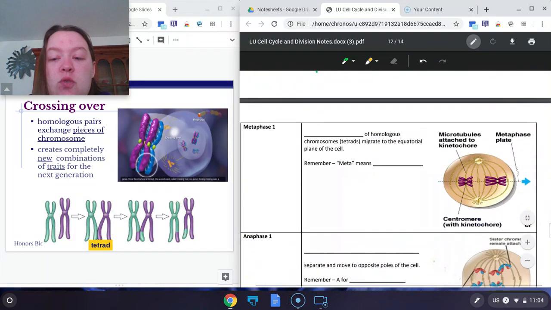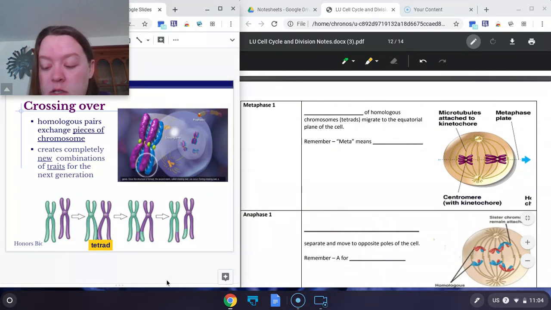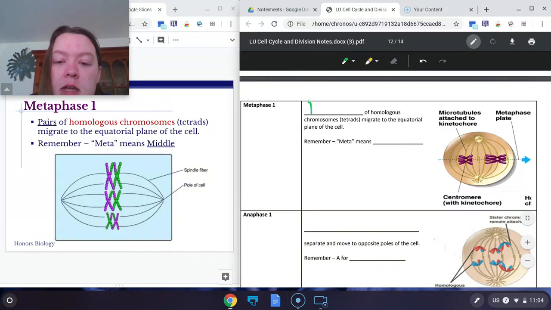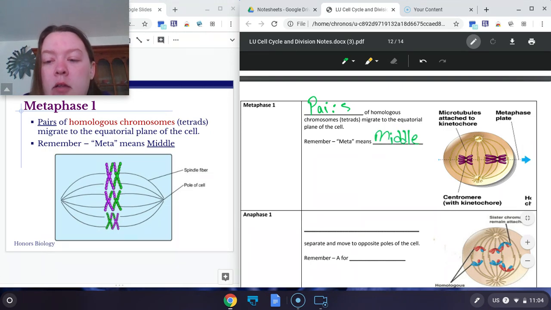So after prophase 1, the cell moves to metaphase 1, which is the first metaphase. In this stage, the pairs of homologous chromosomes line up across the middle of the cell. Remember, M for meta means middle. In metaphase 1, we're going to see full duplicated chromosomes lining up in the middle. So we have pairs of chromosomes lining up in the middle, tetrads lining up in the middle.